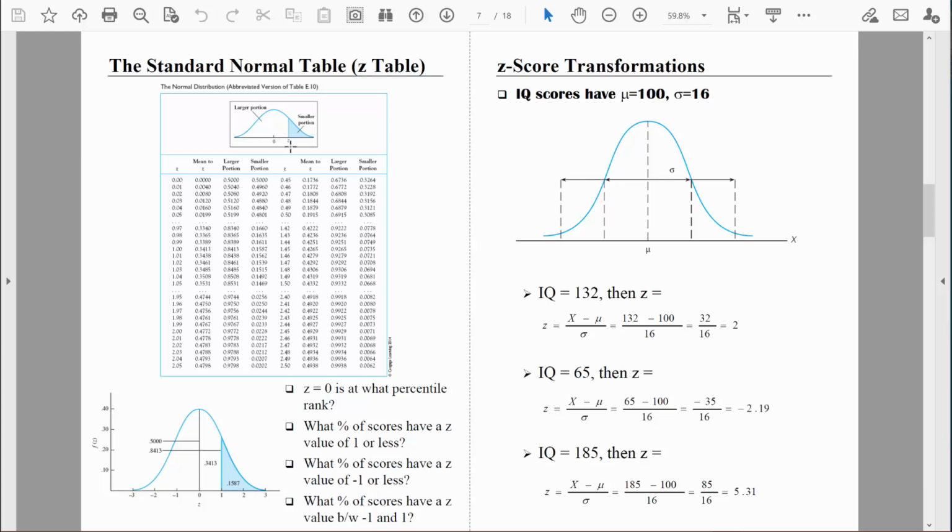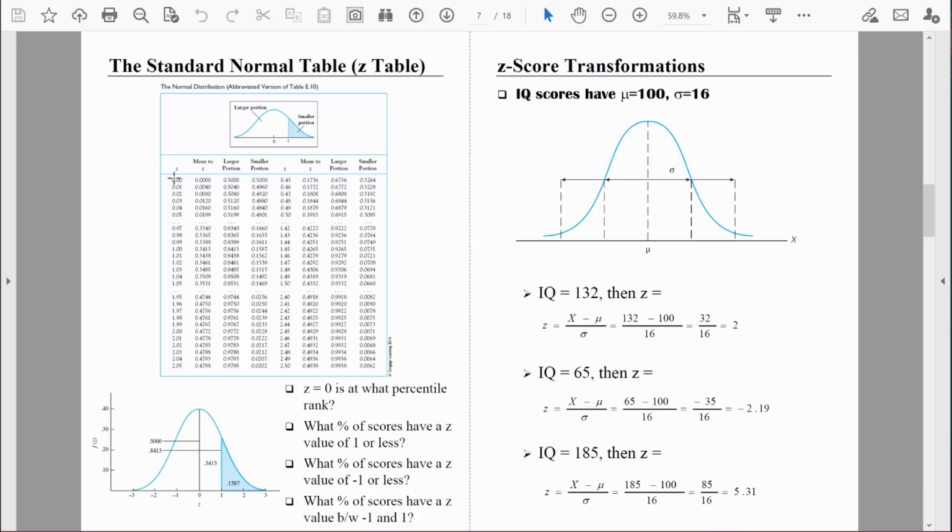So do you see, once we have some z-score, this might be like an IQ score of 116. It's clearly above the mean. It's to the right of the midpoint. Do you see that when we split the distribution right at that point, we're left with a larger half and a smaller half, a larger portion and a smaller portion? It's this column that refers to that larger portion. I will often call that the body of the distribution. The body of the distribution is that larger portion. That smaller portion in this table is simply referred to as the smaller portion. And you can see right here there's a column labeled smaller portion. I will often refer to that smaller portion as the tail of the distribution.